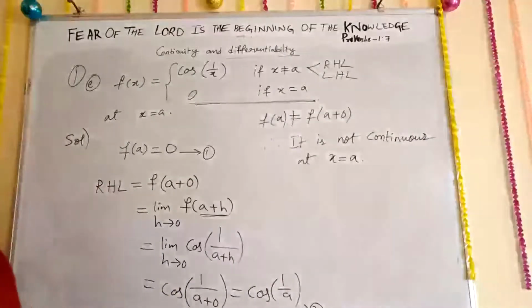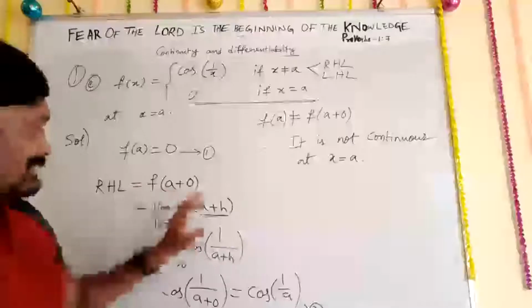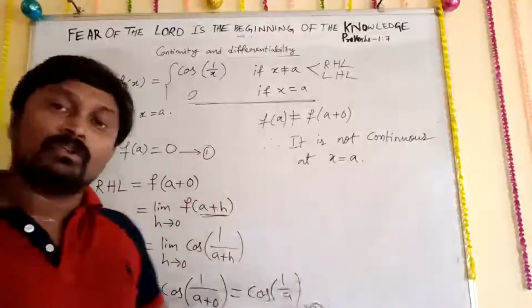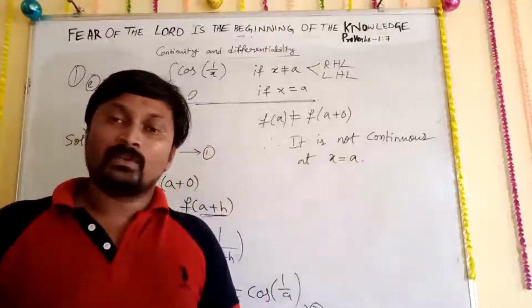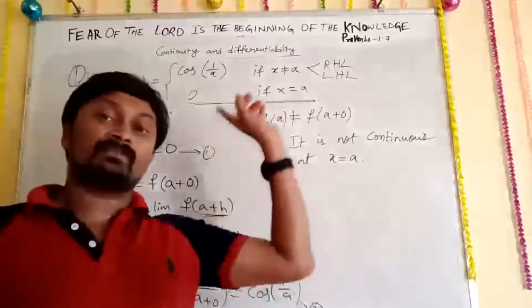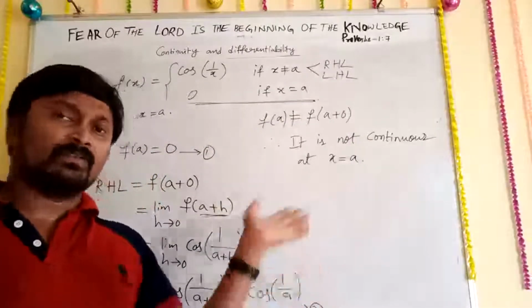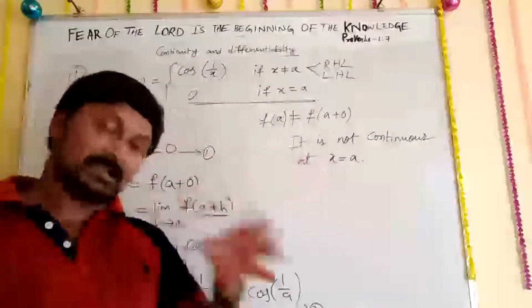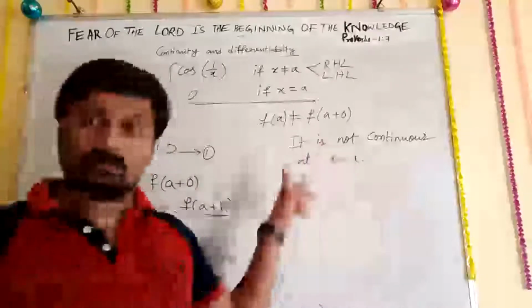So that is about your problem number 1e. Clear now? See, once you are getting this first equation and second equation not equal, there is no need to go for the left hand limit. We have to go for the left hand limit only when these both are equal. If these both are not equal, no need to go for a left hand limit. Directly we can say it is not continuous or does not exist, whichever you want to write. You all understood now?